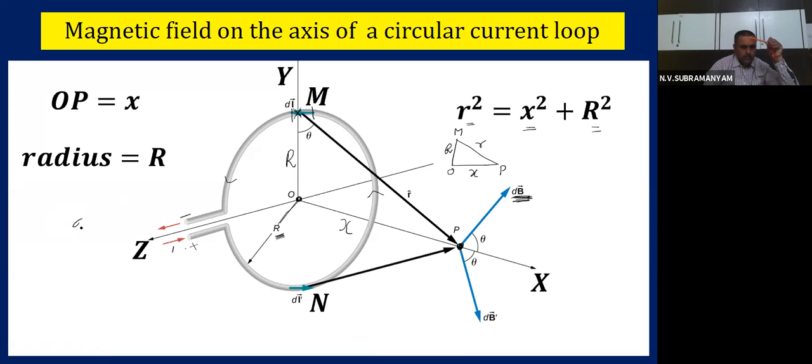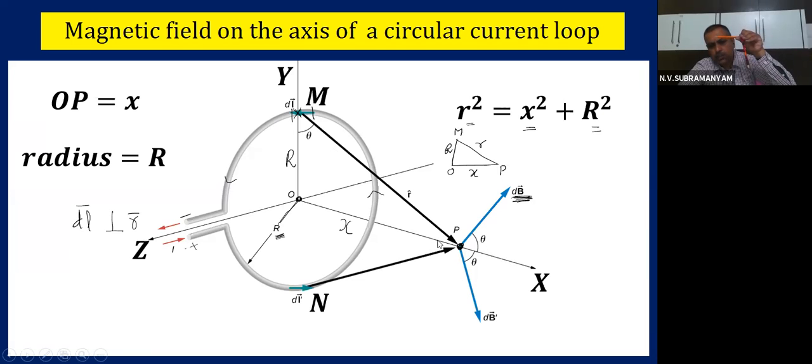Once again, dl vector and r vector are perpendicular to each other. So how am I going to use this in our derivation? Shall we do the derivation? And dB is acting at how much angle now? It is acting at angle theta. And dB direction is determined by the right hand thumb rule. So dB will be perpendicular to r vector as well as dl vector as per our right hand thumb rule, and it is going to make angle theta with the axis. This we can prove very easily, children.